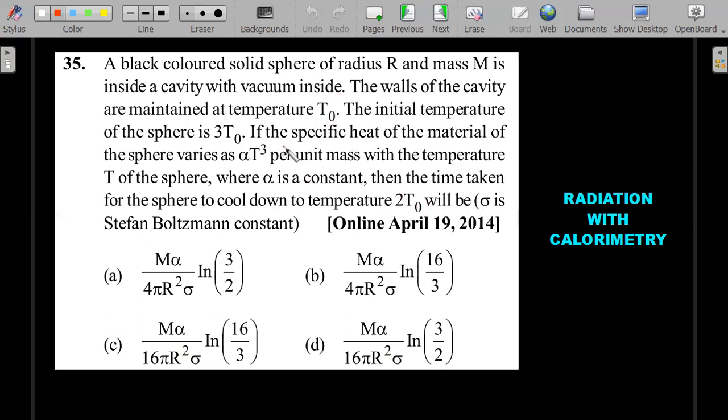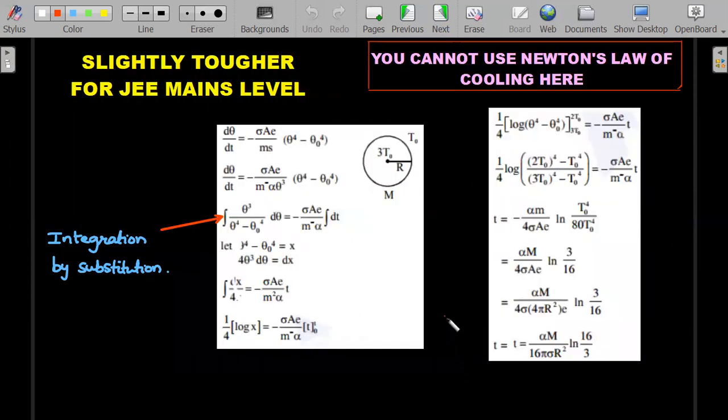So this is a nice case where calorimetry is giving specific heat variable with temperature and also involving some ideas about radiation, or Stefan's law. I hope you are excited to look through the solution after giving it a fair try. This is slightly on the difficult side. For JEE Mains level, I would say this is one of the tougher questions, which involves integration by substitution. And please do remember, here you cannot use Newton's law of cooling, which I'll cover in the next slides.